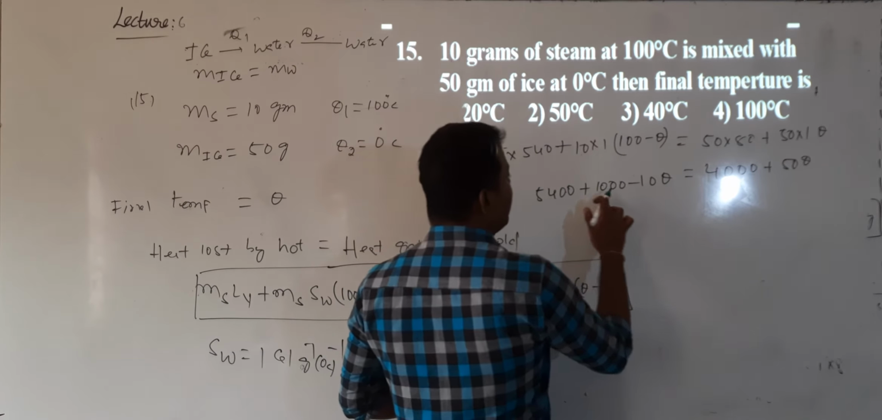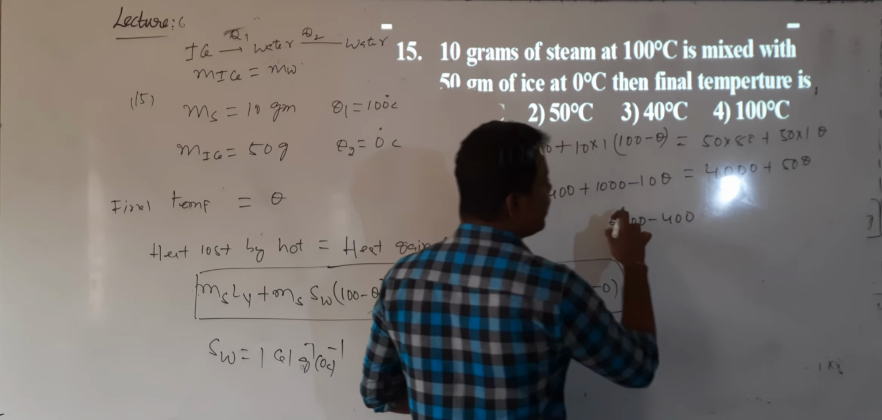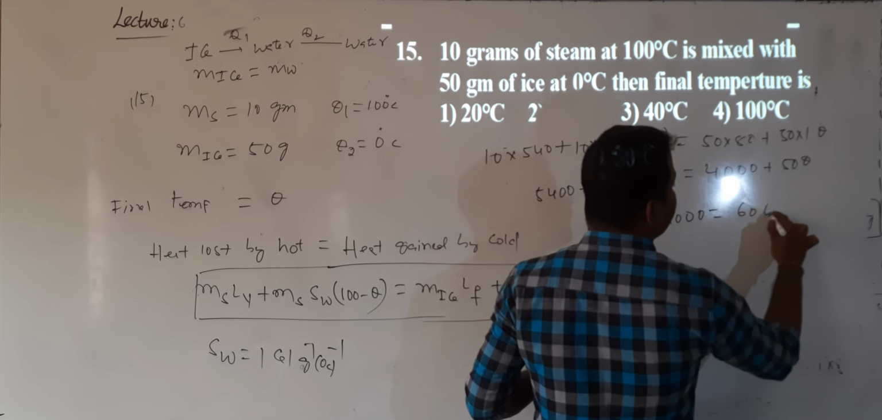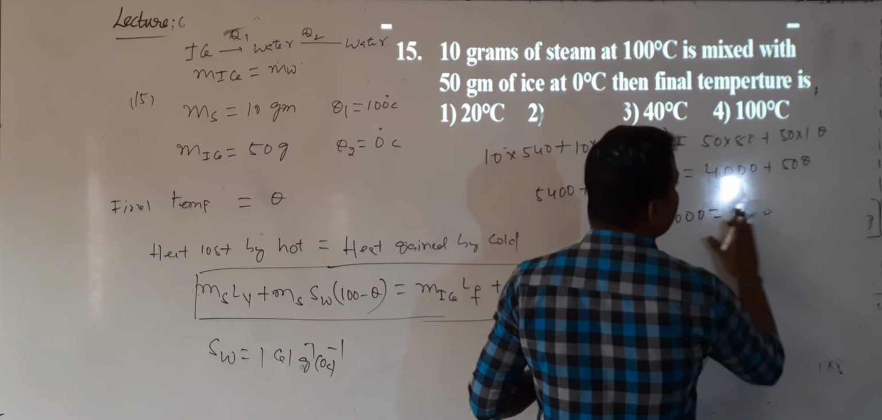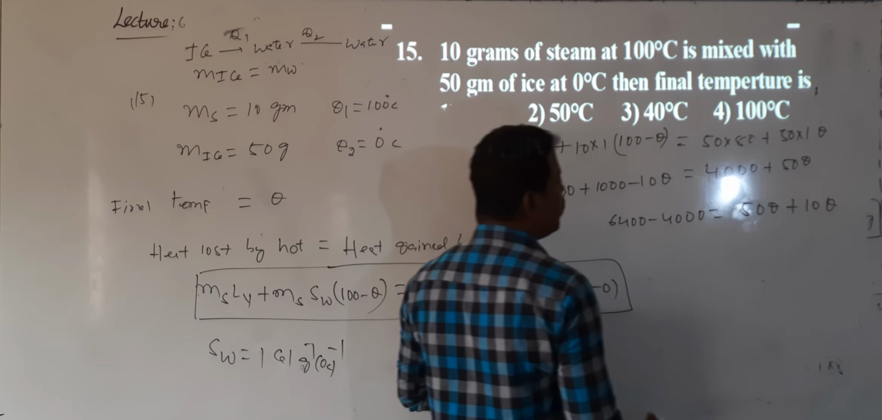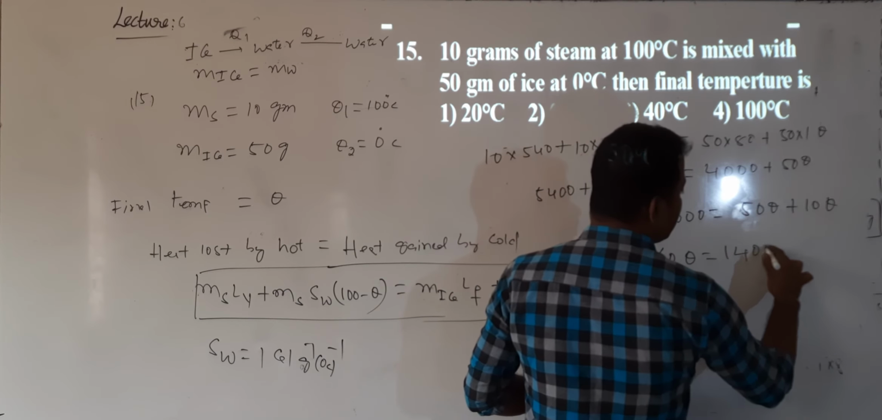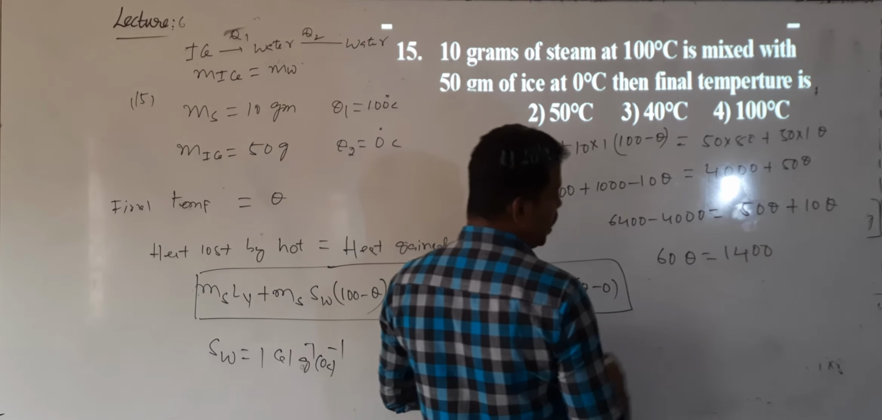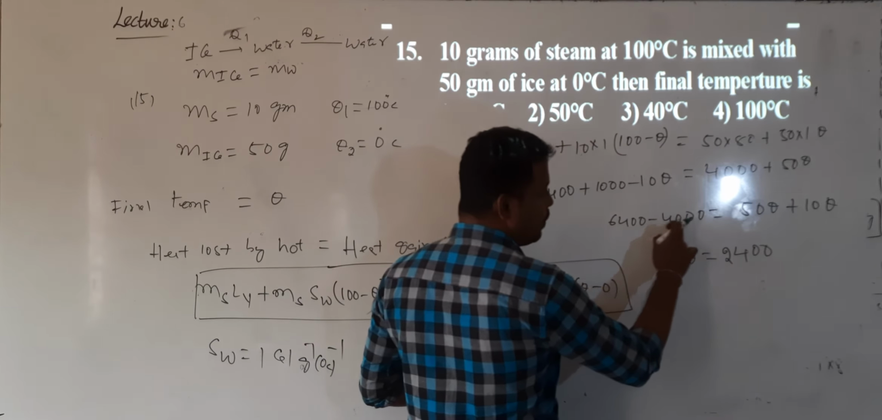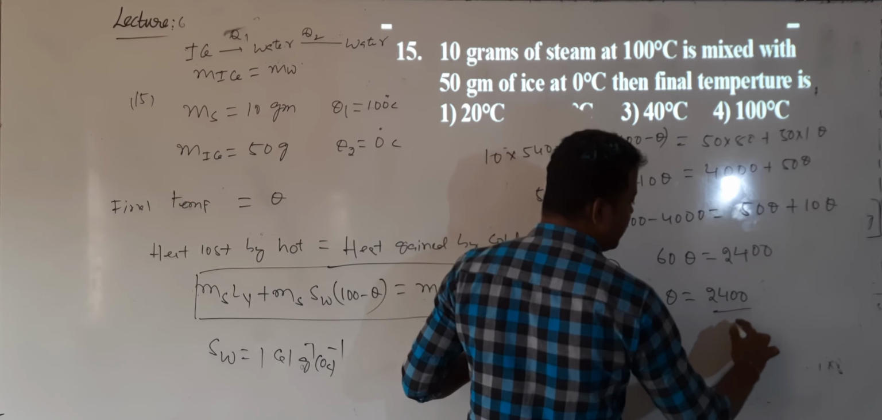Then what do I get? This is 6,400 minus 4,000. Sending 4,000 this side, 10 theta this side, will be equal to 60 into theta, that is 50 into theta plus 10 into theta. Then what will I get as the answer? 60 into theta will be equal to 2,400. Correct? 1,400 or 2,400? 2,400, from 6,400 minus 4,000. So theta value is 2,400 divided by 60.